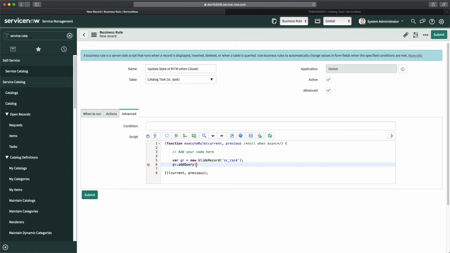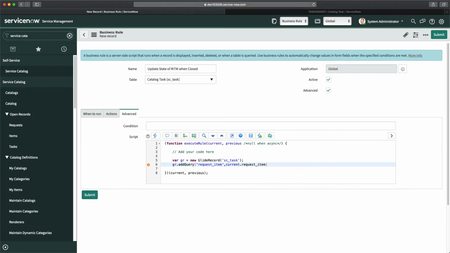So what I will do here is request_item. That means the field we have to check is on catalog task, and we will do comma, current.request_item.